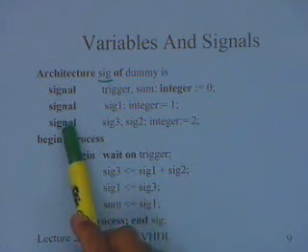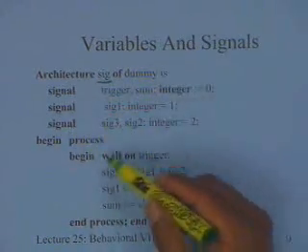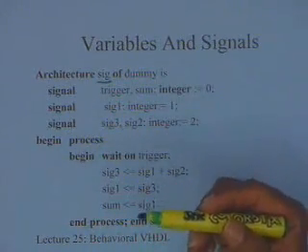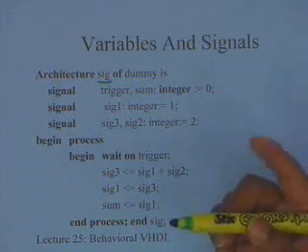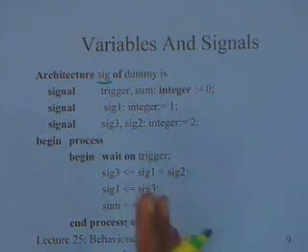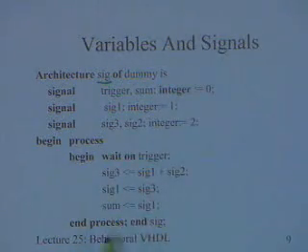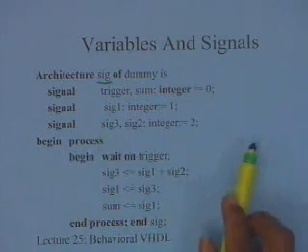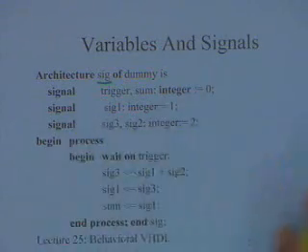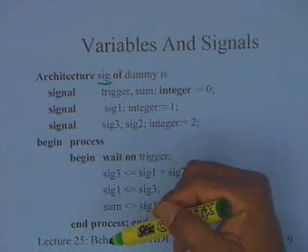These signals are going to be visible, not only in one process, but any signal that you define within this architecture. An architecture can consist of many processes. It's not necessary that here I have only one process, but you can have 5 processes. All those processes are concurrently active, and they are all part of this architecture. So now, if I have more than one process, all these signals are visible in all those processes. They are part of the architecture.